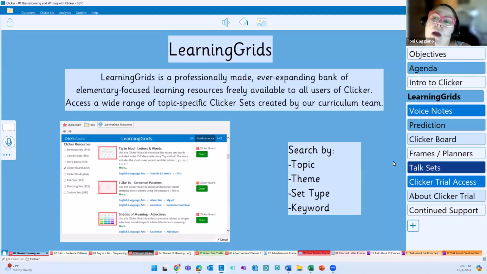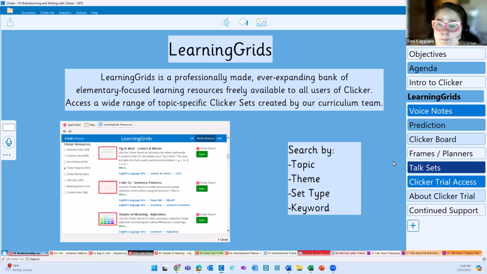Moving on to learning grids. I want to start here because many people get started with Clicker through learning grids, whether you're looking to support brainstorming and writing, as the session states today, getting started with books, or supporting emergent writers and more independent writers. The place to start is with learning grids, because what we're providing you with are professionally made resources that are available once you have Clicker. These are available with your subscription or with your trial.